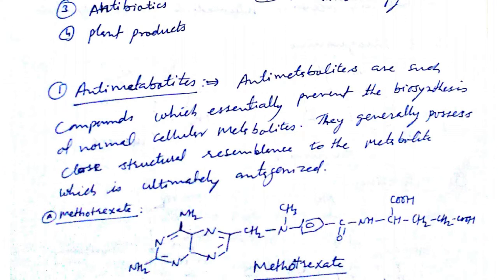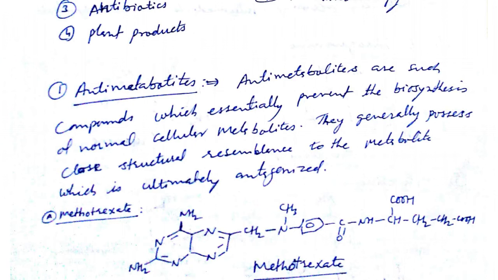So what happens? In cancerous cells these metabolites will not be synthesized, so cell division of the cancerous cells will not take place. The development or growth of the cancer tissue or neoplasm will be prevented and inhibited, and that is the fundamental principle used here for antimetabolites.